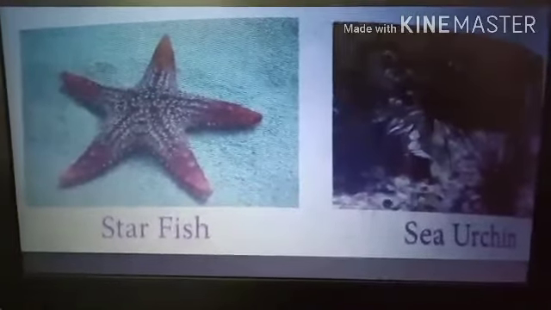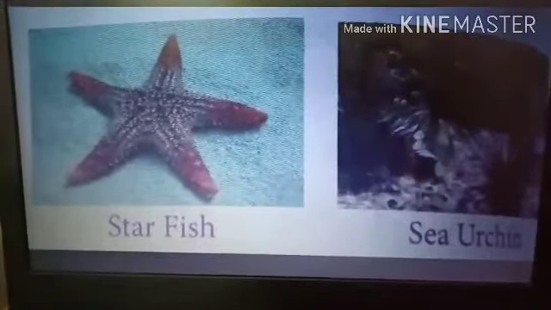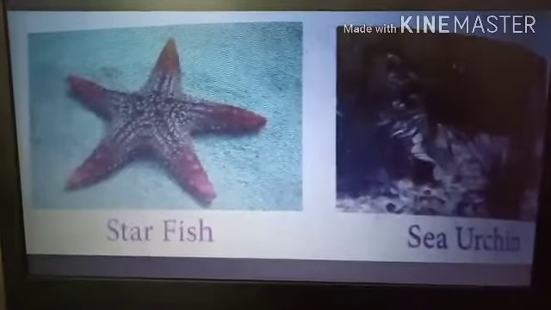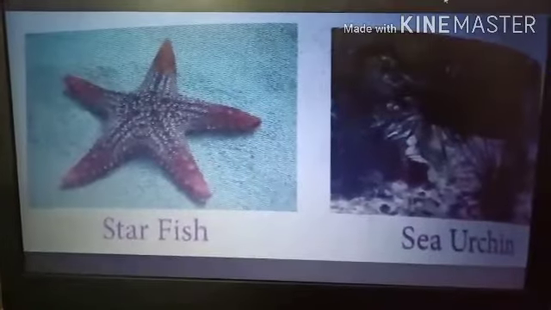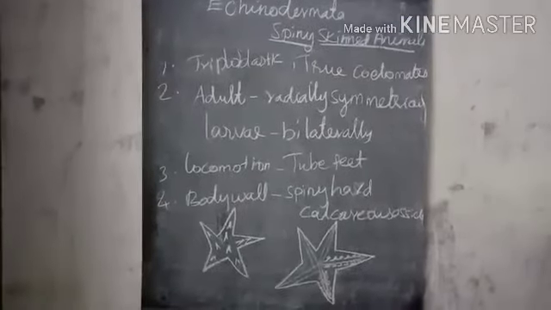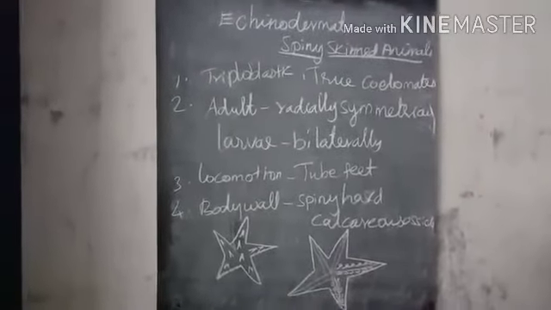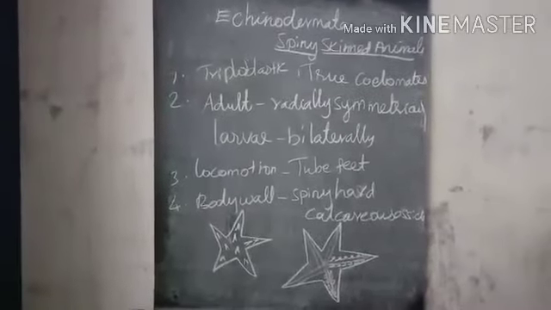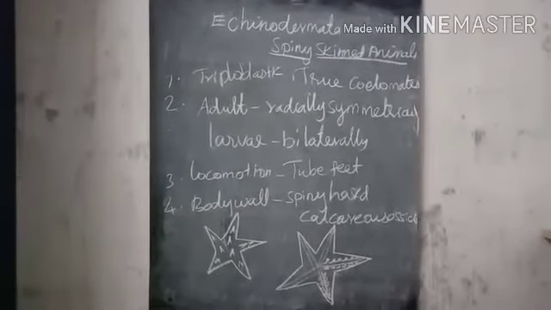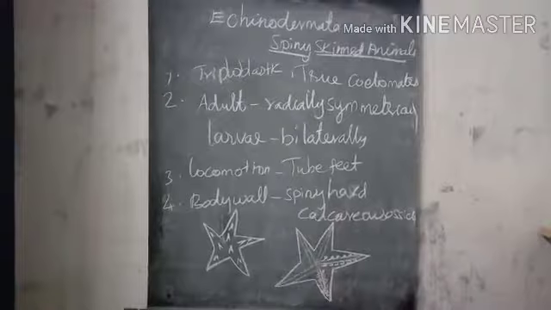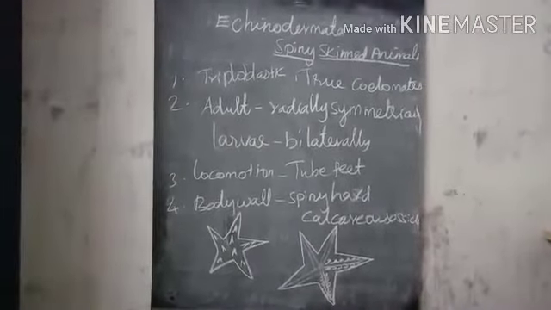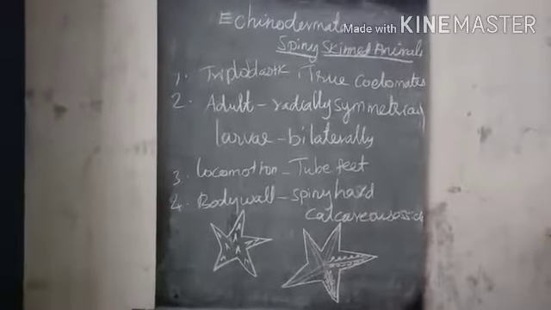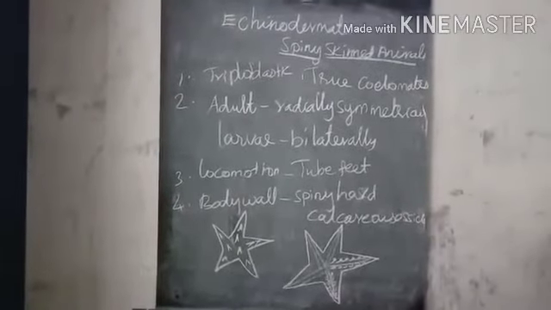A unique feature is the presence of a fluid-filled water vascular system. Locomotion is effected by tube feet. The body wall is covered with spiny hard calcareous ossicles on the dorsal surface. On the ventral surface, many tube feet are present in canals. Examples: starfish, sea urchin.